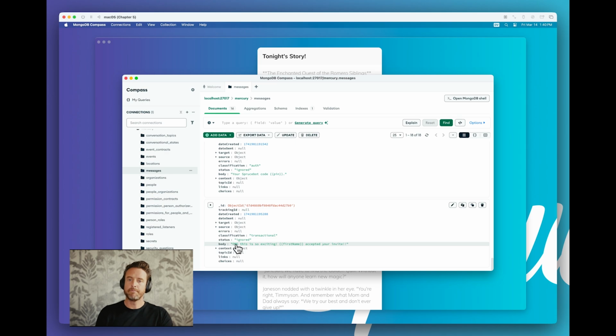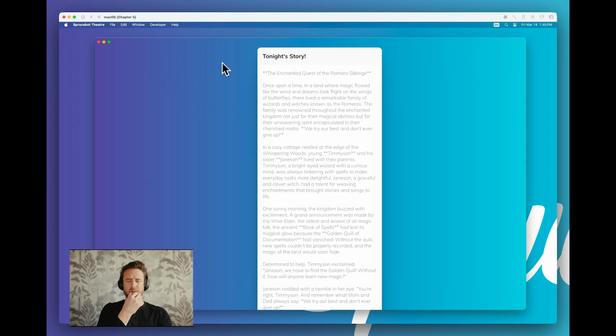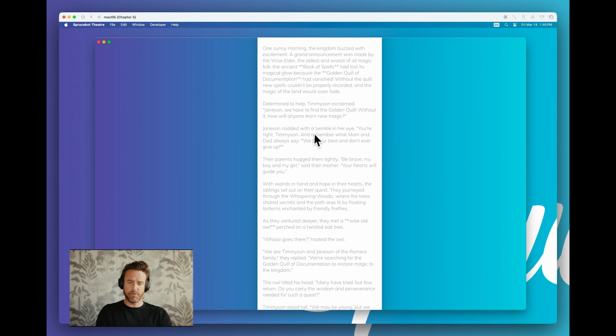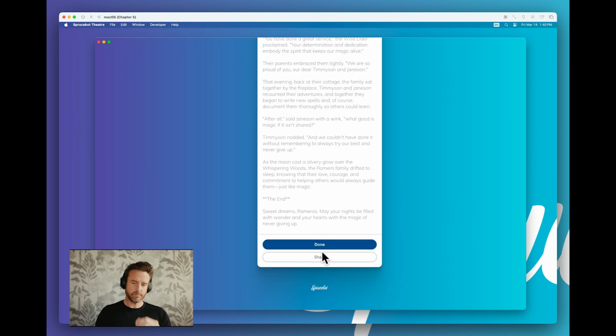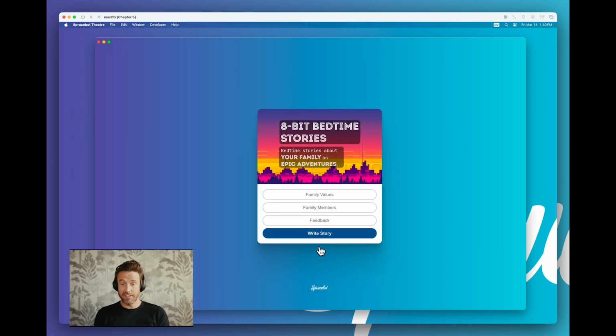So that's it. We got into a little bit of extra stuff. We got into directly accessing Mongo. We got to use another skills library to generate a URL. Done. That's it. If you go to 8bitstories.spruce.bot, there's a theme and stuff, so maybe we'll do some training on theming. But this is it. You did it. You have a bedtime story generator.